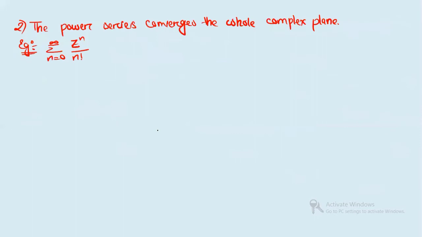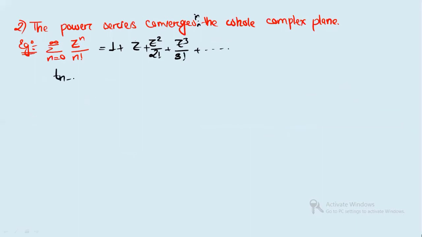Similarly, next we will see the power series which converges in the whole complex plane. For this the example is given here. So you first have to write 1 plus z plus z square by factorial 2 plus z cube by factorial 3, and so on.